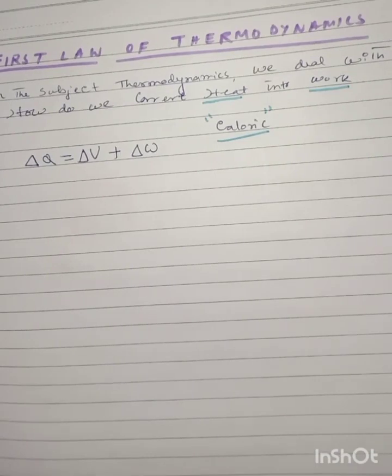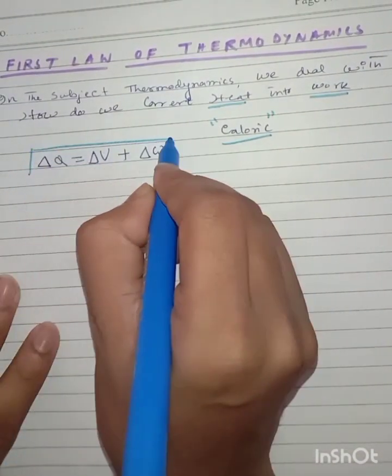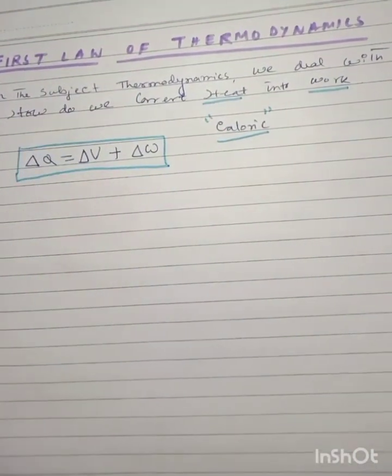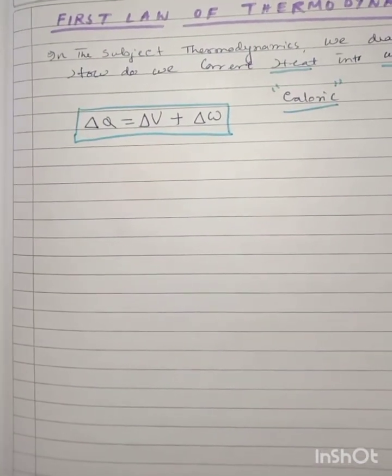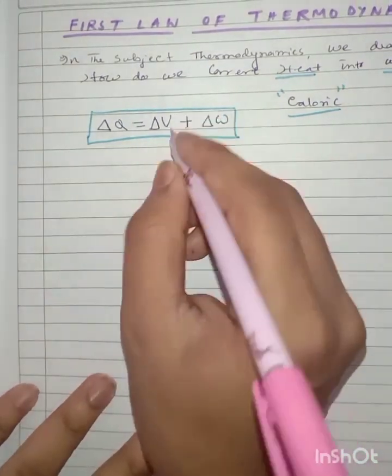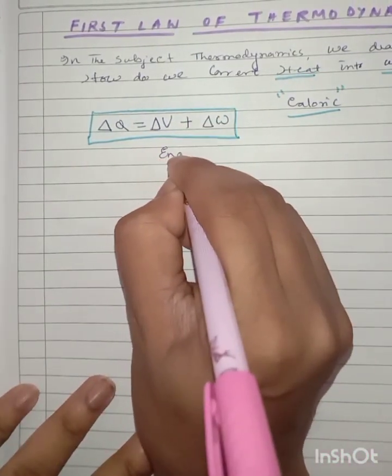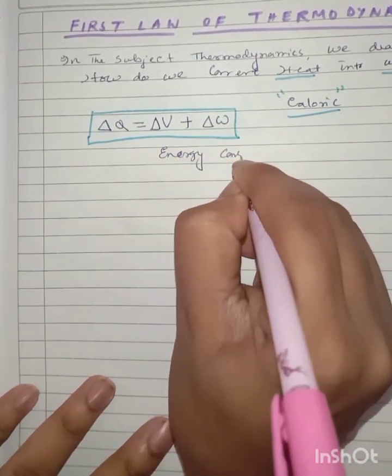So it is the first law of thermodynamics, and this equation also says about the energy conservation.